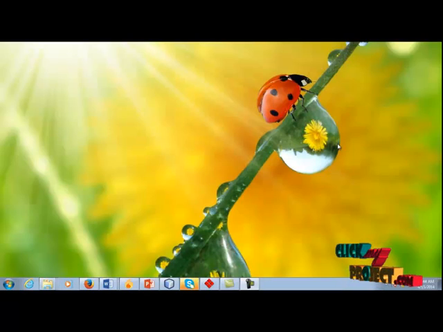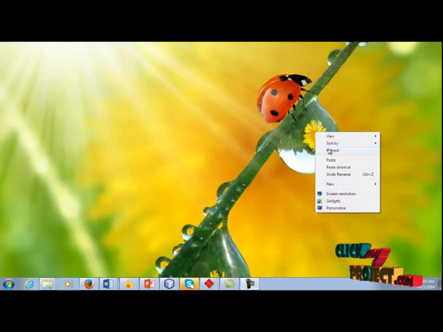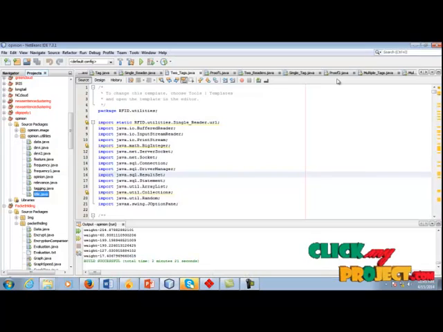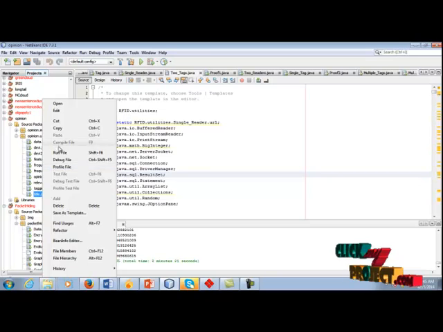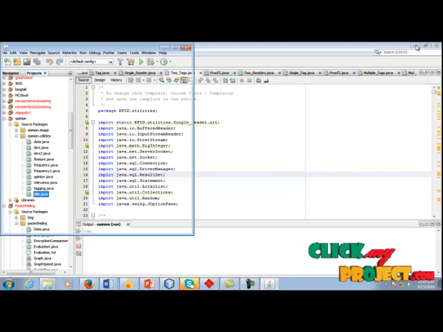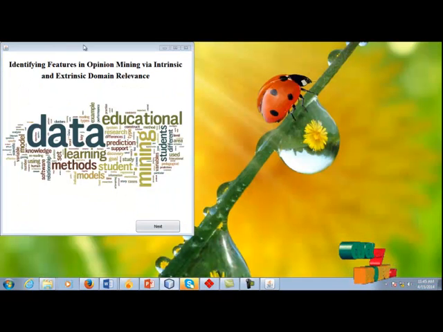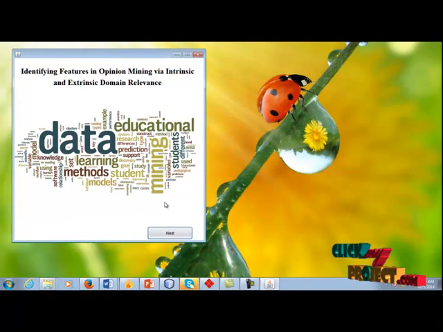Next, I am going to explain the running procedure of the project. Start the YAML server and open NetBeans. Run title.java in the package. Right click and run the file. Identifying Features in Opinion Mining via Intrinsic and Extrinsic Domain Relevance. Click next.